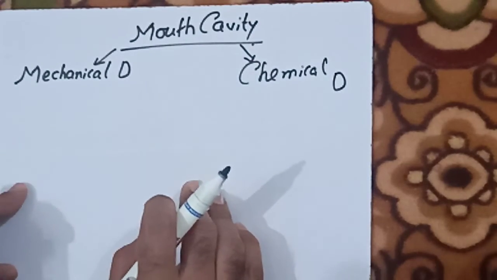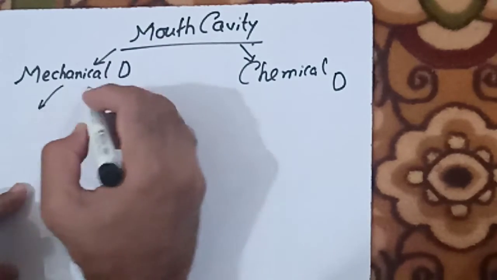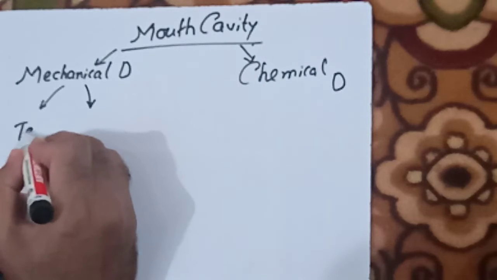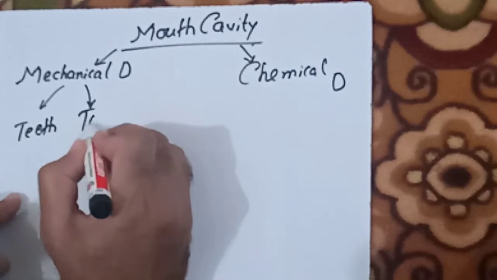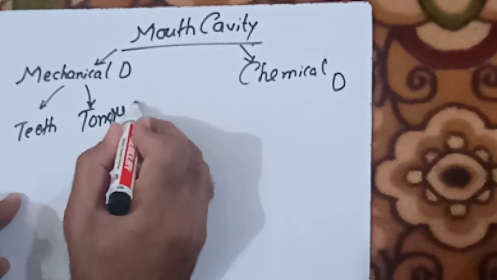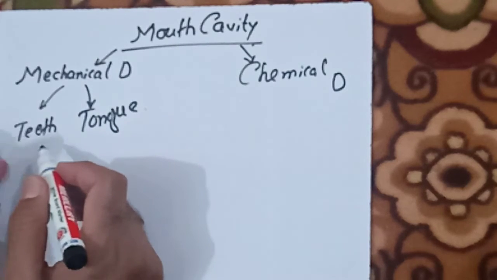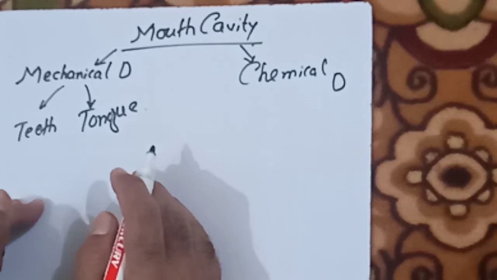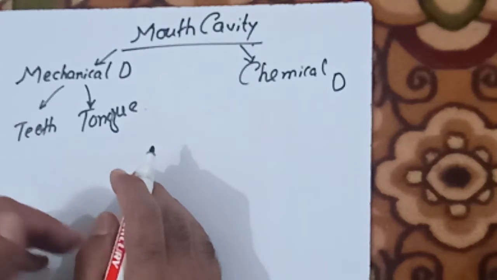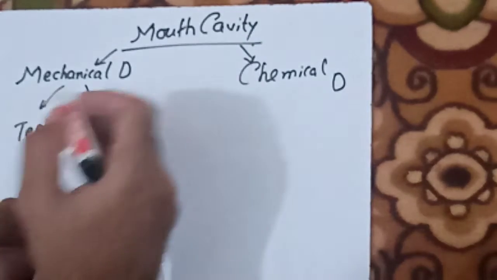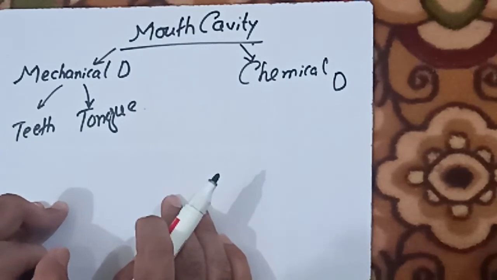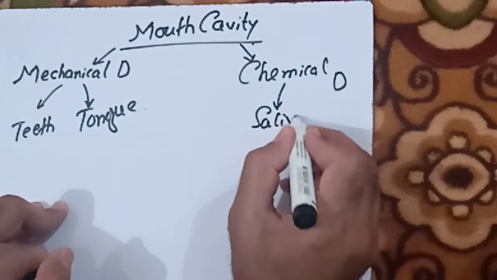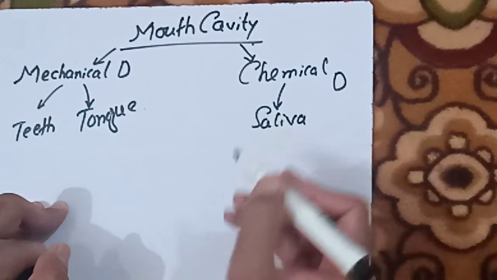The mechanical digestion takes place by means of two structures present inside our mouth cavity, the teeth and tongue. Teeth grind the food into smaller pieces, which is called mastication, and the tongue rolls the food so that it can be swallowed easily. This is mechanical digestion. And chemical digestion is done by means of saliva, because saliva contains salivary amylase.